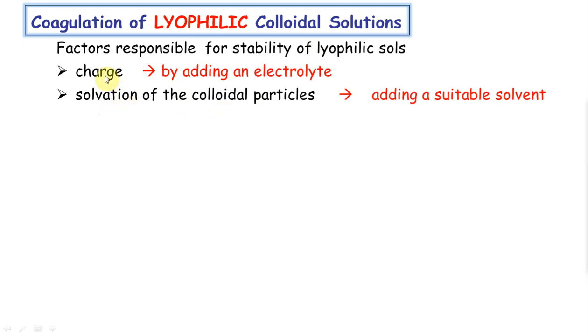What if we can affect these two? You will precipitate out the colloid. I can affect the charge by adding an external electrolyte, or affect the solvation by adding a suitable solvent. For example, I can add acetone or alcohol. They will combine with the dispersed medium, for example water, because of hydrogen bonding. So it is going to precipitate out.